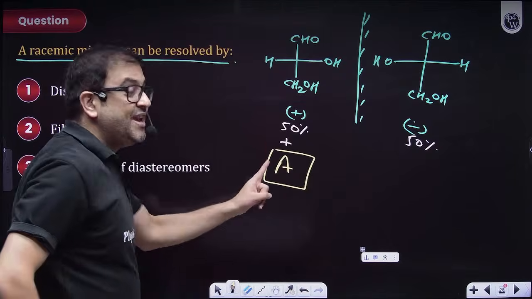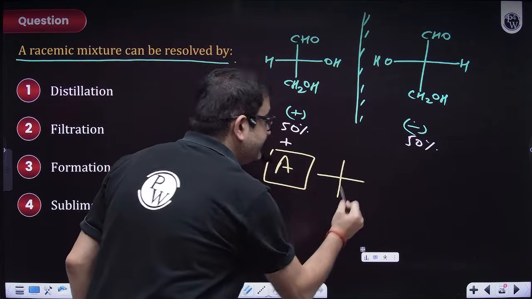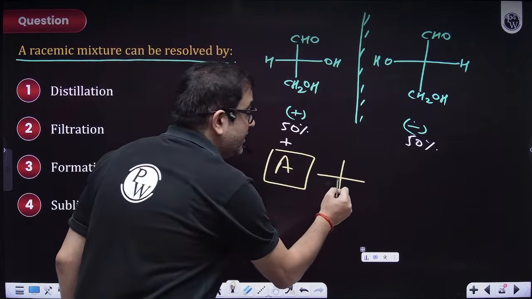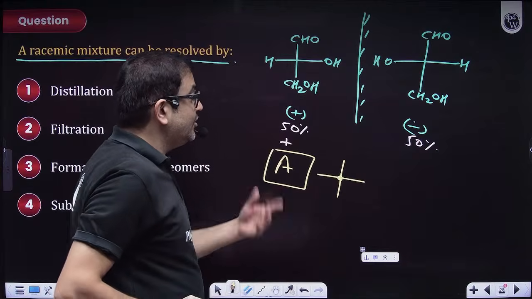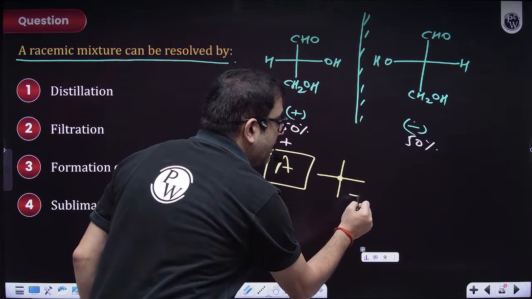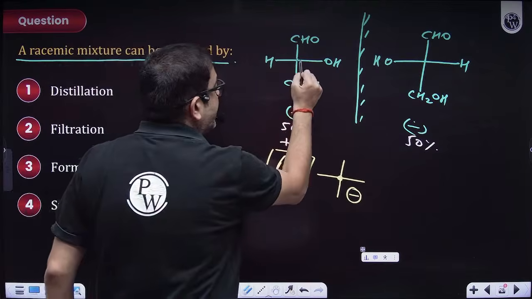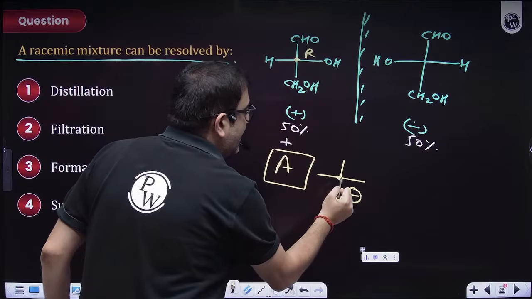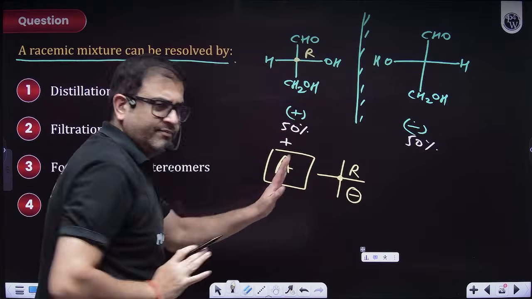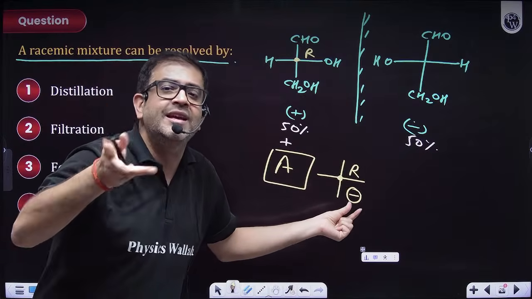But make sure this molecule A has a chiral center, and that chiral center will also have some optical activity. So let's say that chiral center is some levorotatory compound. Let's say, beta, if this is R, and this will also be R, because RS is not dextro-levo, RS is just what we assign.